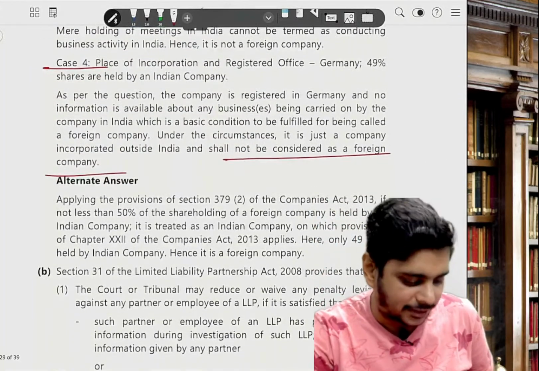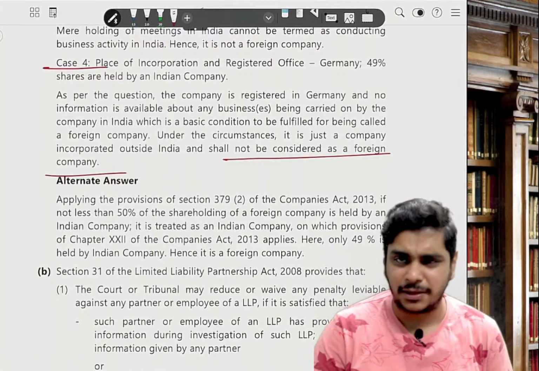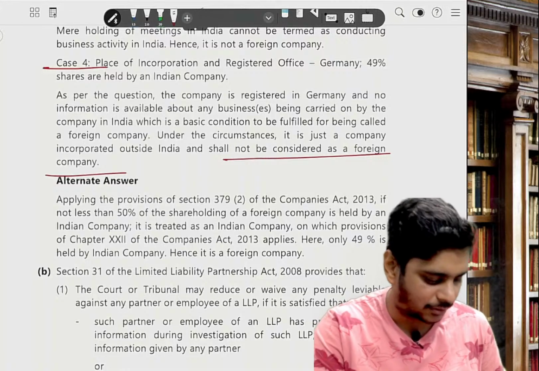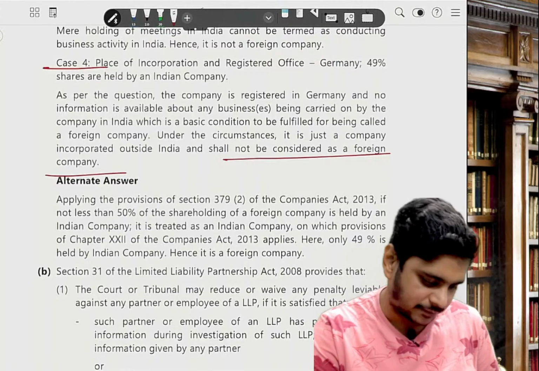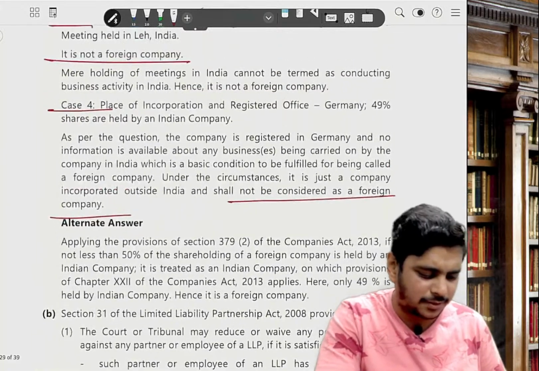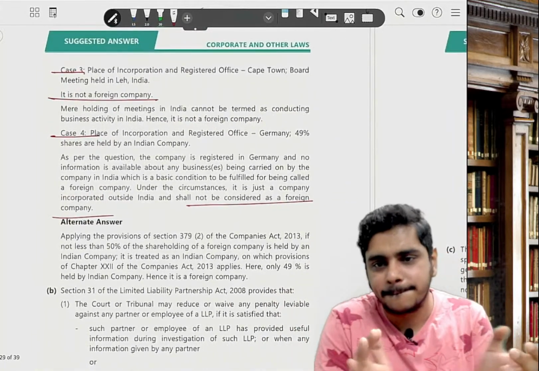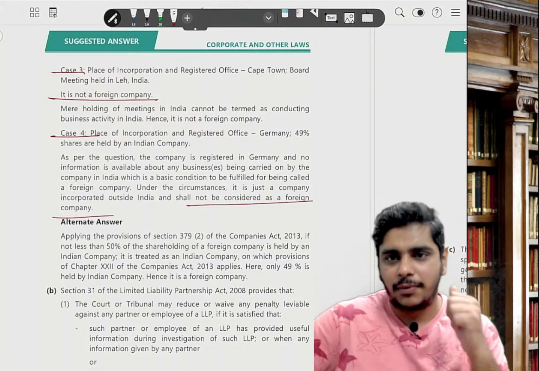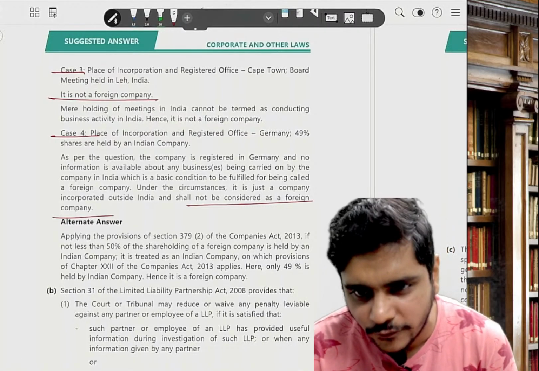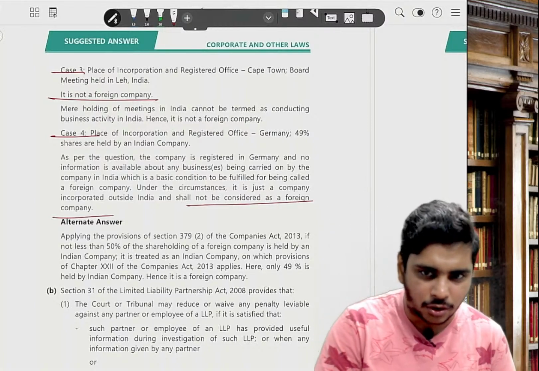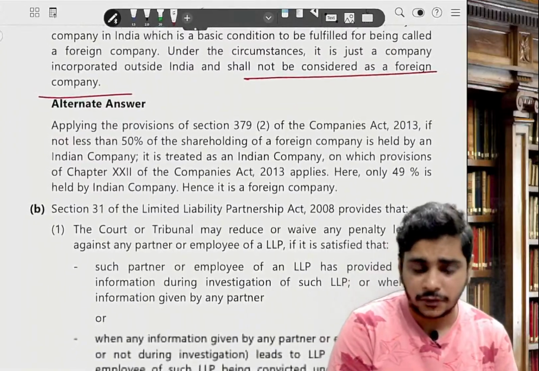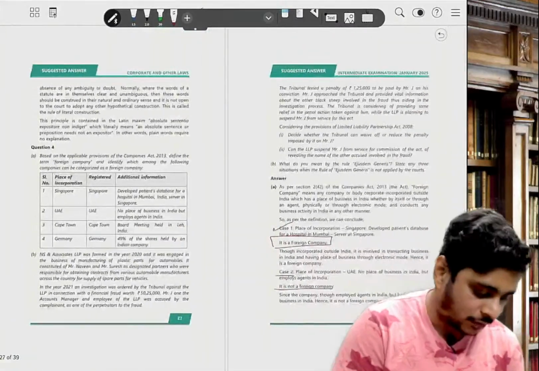Okay, they have given an alternate answer also. If it is not less than 50%, that is minimum 50% is held by Indian company, it is a company on which provisions of chapter 22 will not apply. Here only 49% is held by Indian company, hence it is a foreign company. But we have said that it is not a foreign company. Okay, maximum people have gone right. Ashwini, you were wrong. Anara, you were wrong. Pooja, you were wrong. Vaishnavi, you were wrong. Jayant, you were wrong. But you need to write this explanation on that 50% provision if you're writing. Others, I'll explain why you went wrong.